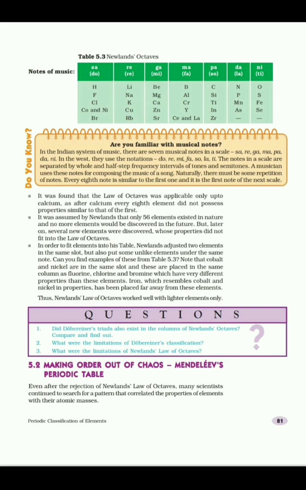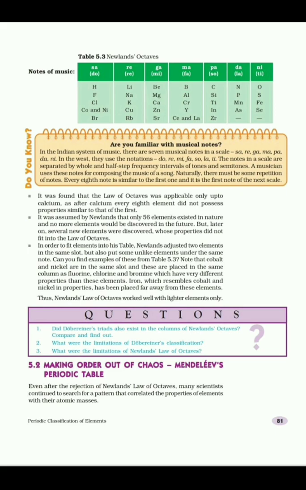And so, there are some limitations of Newland's law of octaves, such as it was applicable only up to calcium. Newland assumed that only 56 elements exist in nature and no new element would be discovered in the future. But afterwards, a number of elements were discovered whose properties did not fit into the law of octaves. Also, in order to fit elements in his table, he adjusted 2 elements in the same slot, and he also put some unlike elements under the same column.